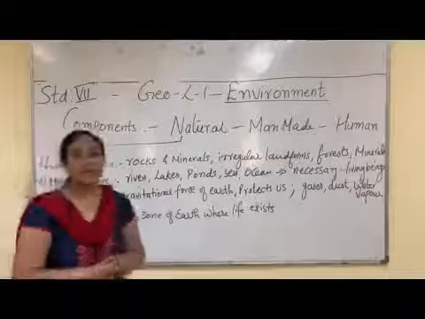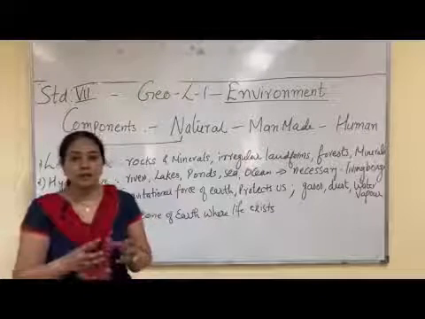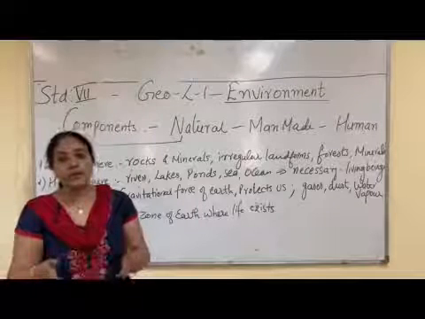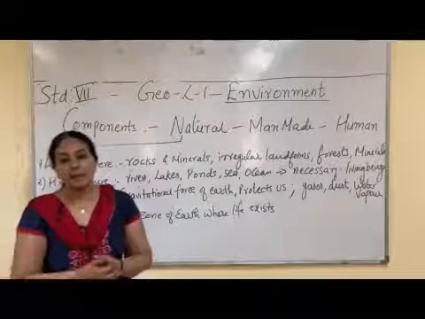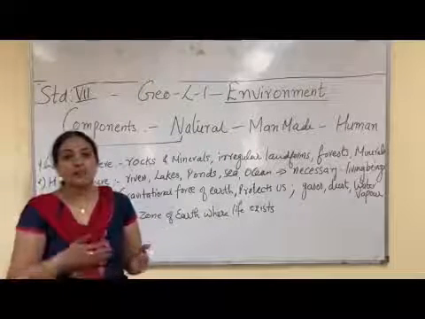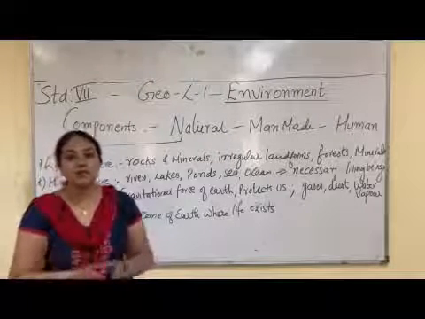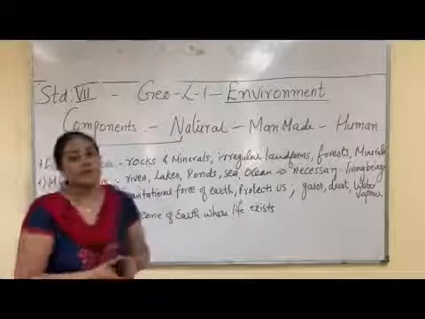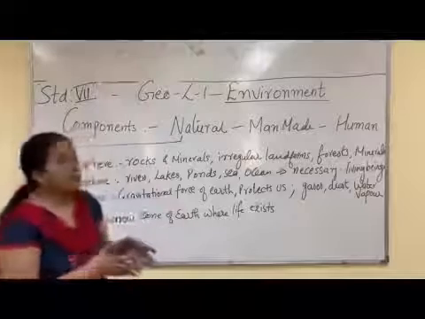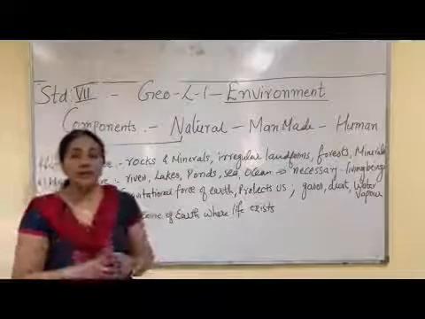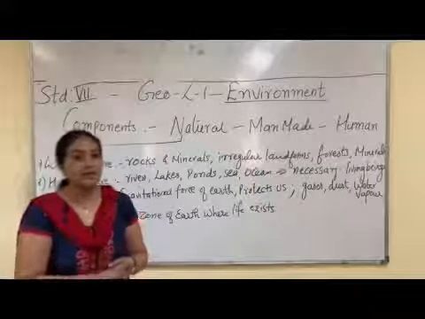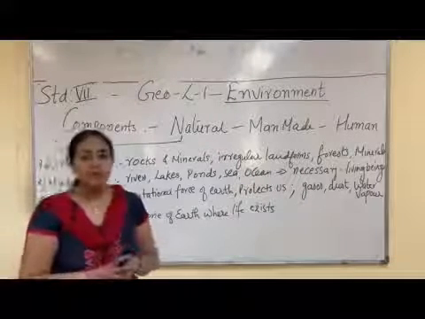What is man-made environment? If any natural thing is converted by human being to satisfy his need, it has become a man-made thing. The bridges, the school buildings, the cars, the vehicles, the roads, the transport system, everything comes under the man-made thing. So, all the things which we find around ourselves made by human being is called as man-made environment. Then what is human environment?